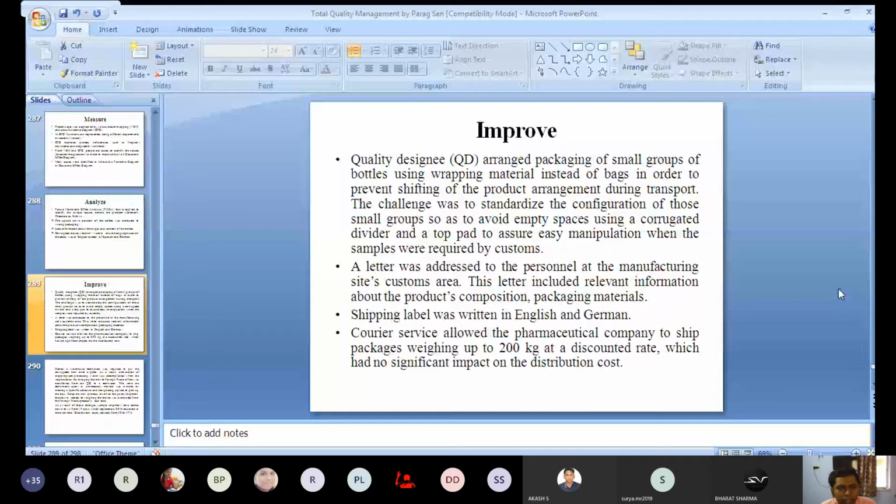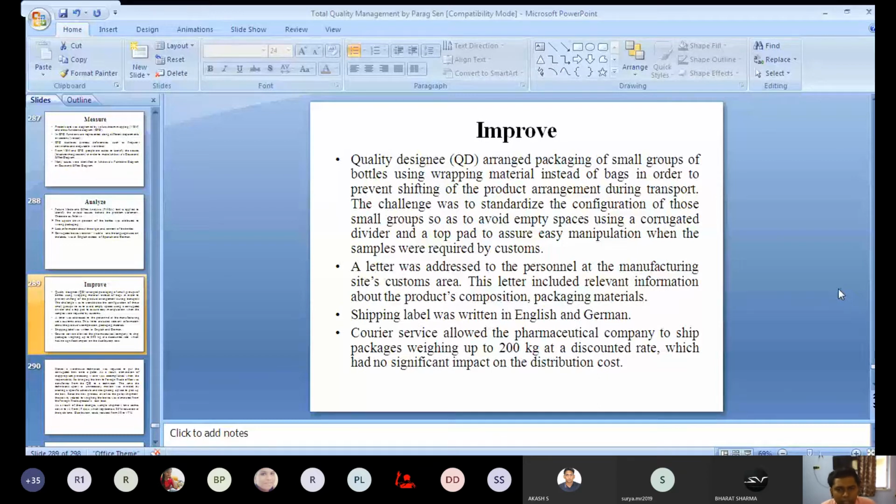That means they themselves are providing the information about the product info, product composition and packaging material. So they just need to verify that. In the customs area, it will only be verified. Okay, so it will take less time.